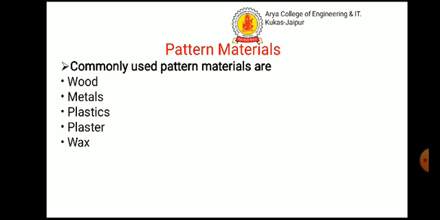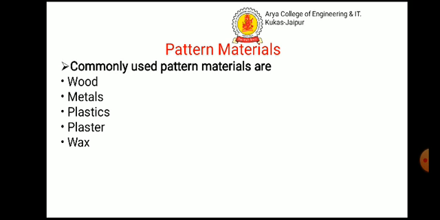Plastic: low weight, easier formability, does not absorb moisture, good corrosion resistance. The most generally used plastic is PU foam. Plaster: plaster of Paris or gypsum cement is used as a pattern material.